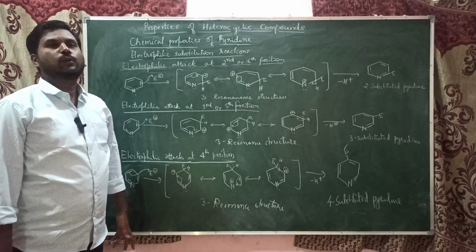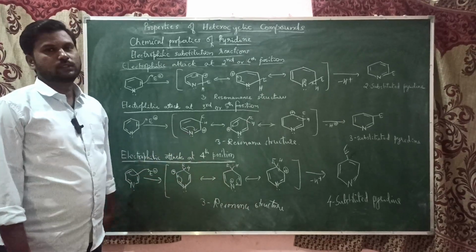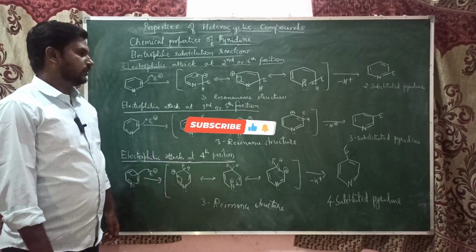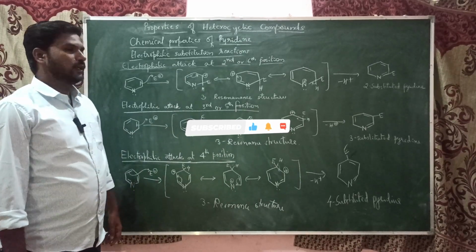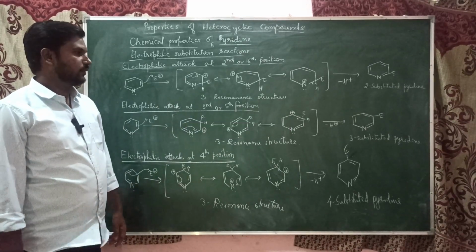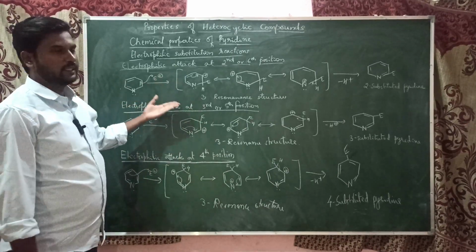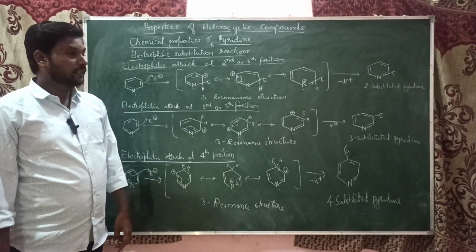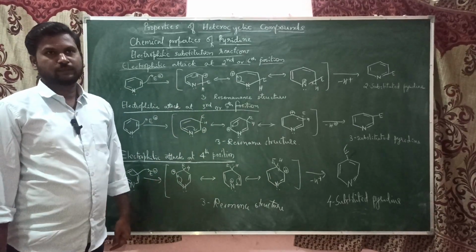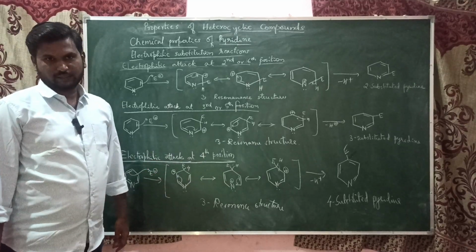The position which gives more resonance structures would give the most stable structure, and the electrophile used to attack at that position with stability. But here, all the positions, whether second, third or fourth, give 3 resonance structures. So now we have to see the stability of these resonance structures.